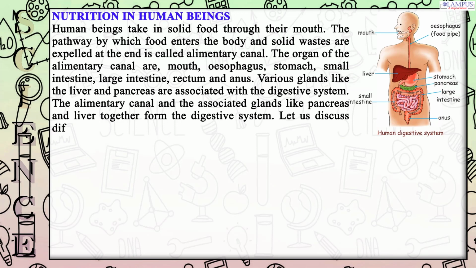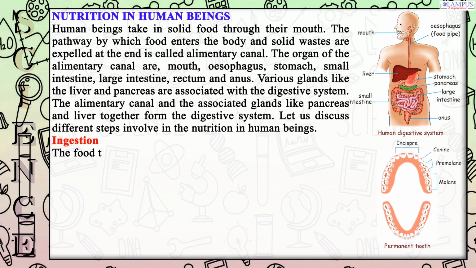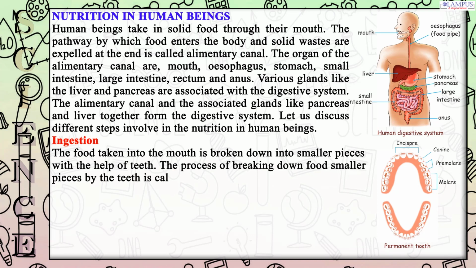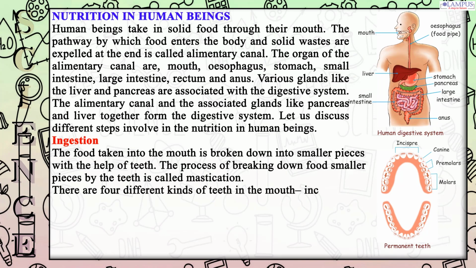Let us discuss different steps involved in the nutrition in human beings. Ingestion. The food taken into the mouth is broken down into smaller pieces with the help of teeth. The process of breaking down food into smaller pieces by the teeth is called mastication. There are 4 different kinds of teeth in the mouth: incisors, canines, premolars, molars.